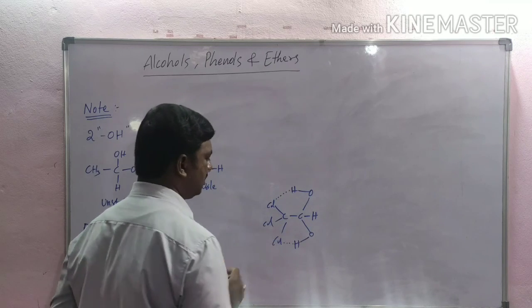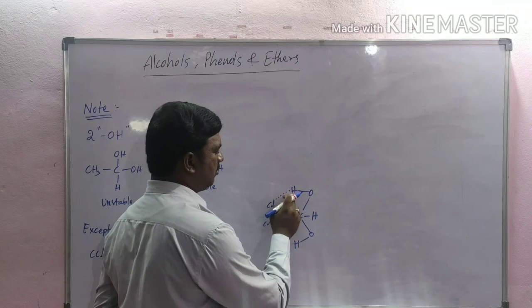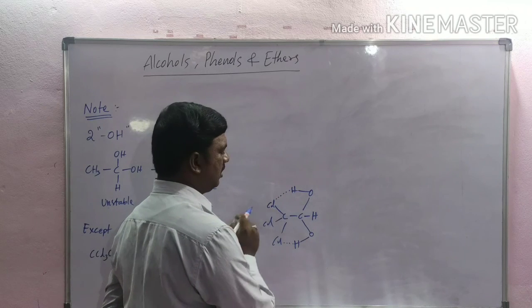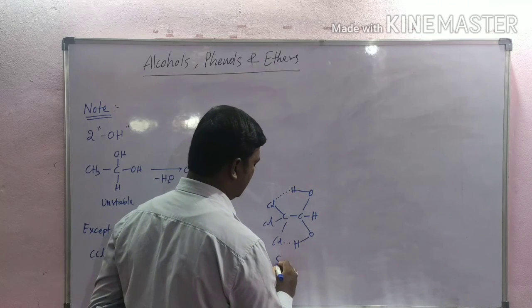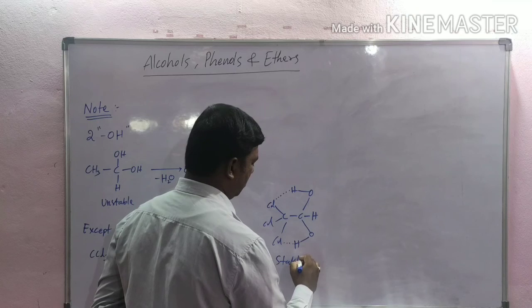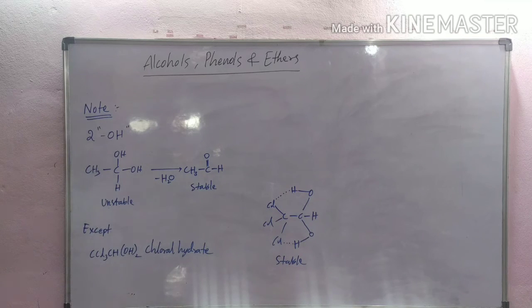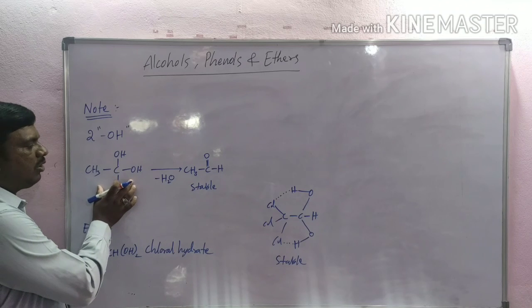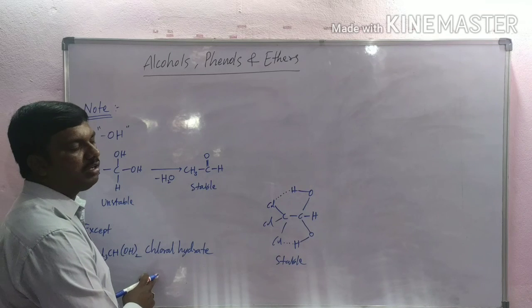Here, what happens in this compound? Intramolecular hydrogen bonding is formed between chlorine and hydrogen. So this compound is a stable compound compared to this one. So this is an unstable compound. Except this compound, this is a stable compound.